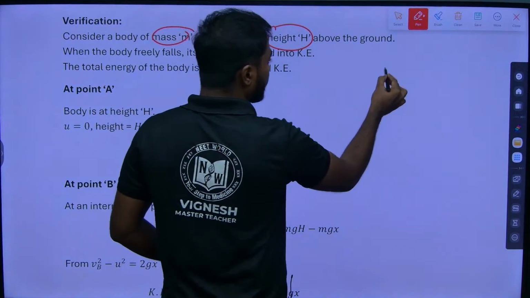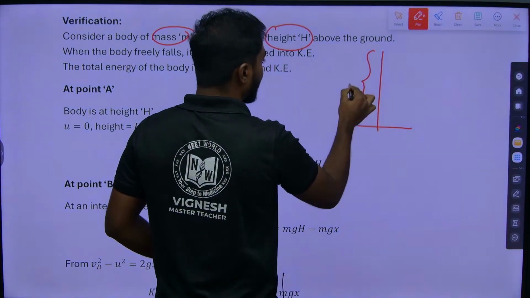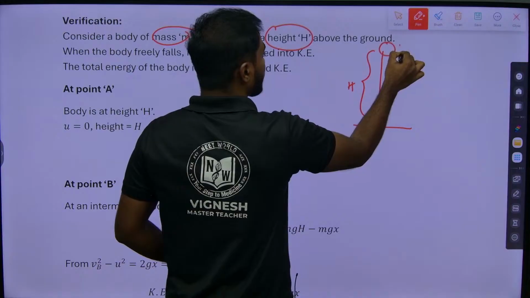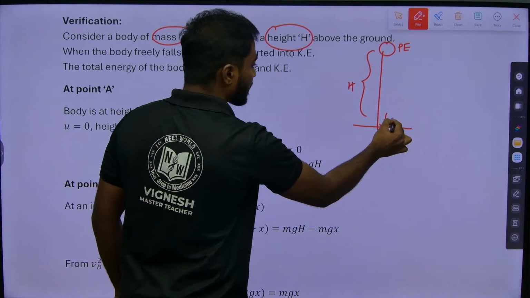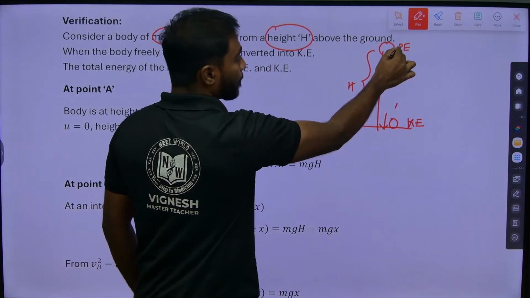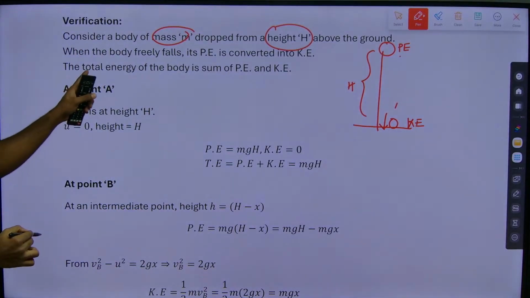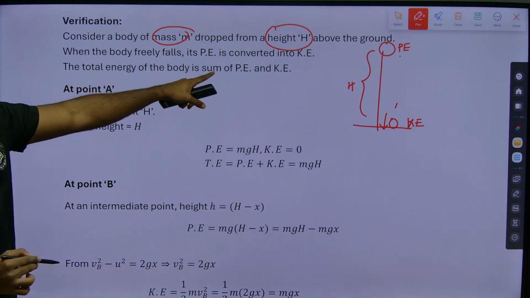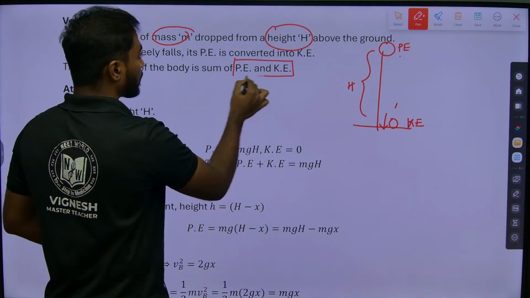When I take the object to height h, it has potential energy. When the object hits the surface, it has kinetic energy. In between, potential is converted to kinetic energy. The total energy of a body is the sum of potential plus kinetic. This is the thing we need to note down.